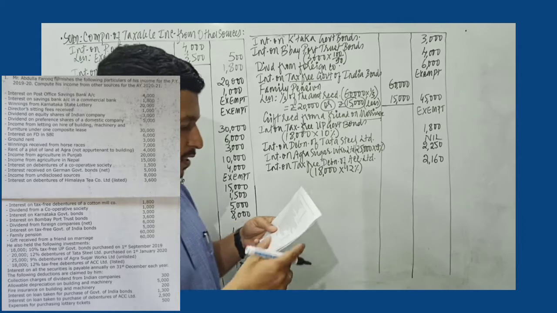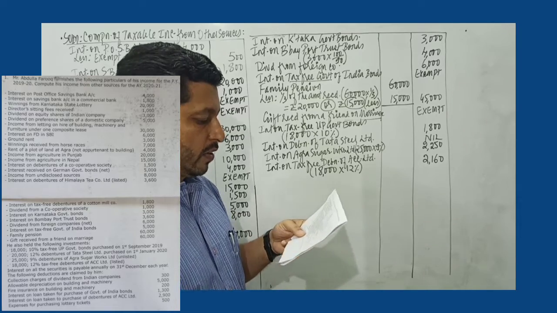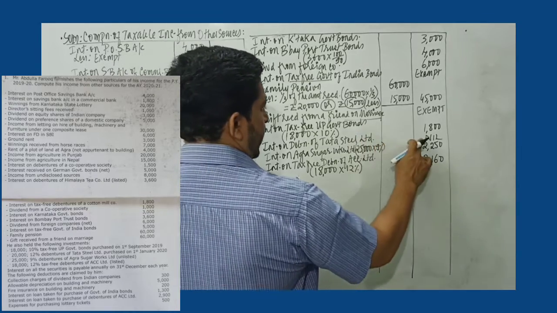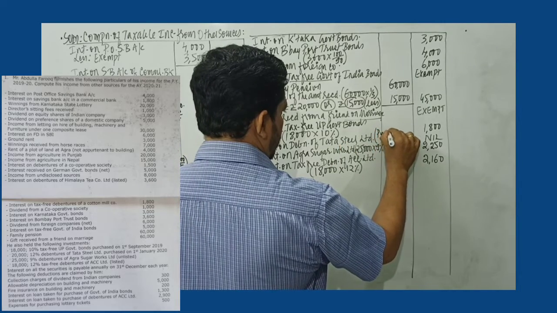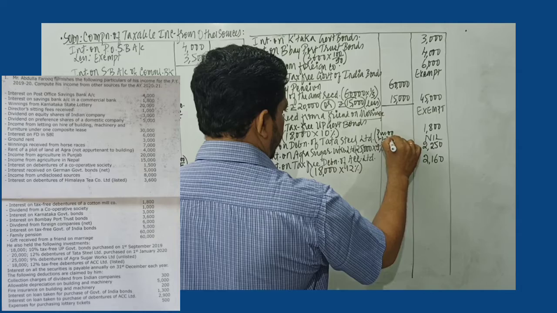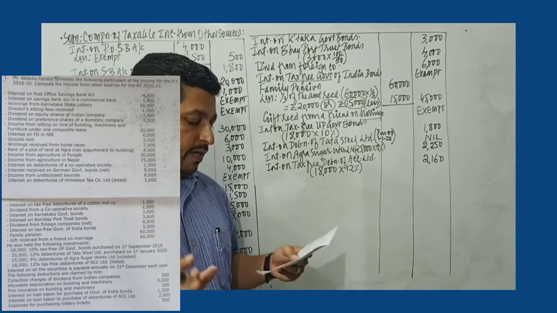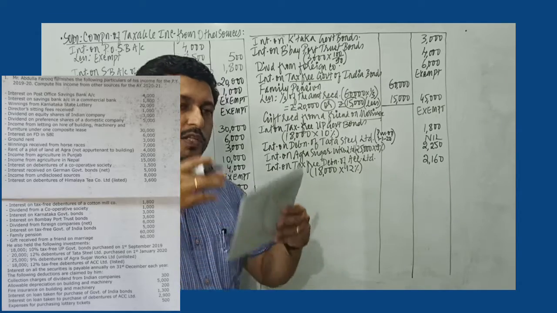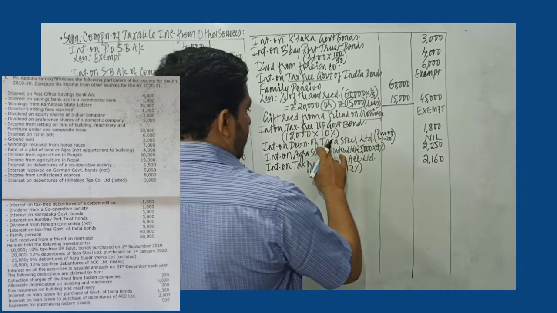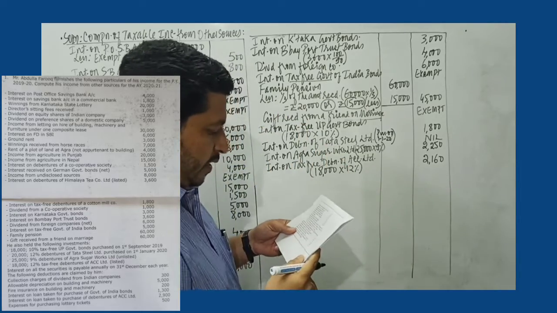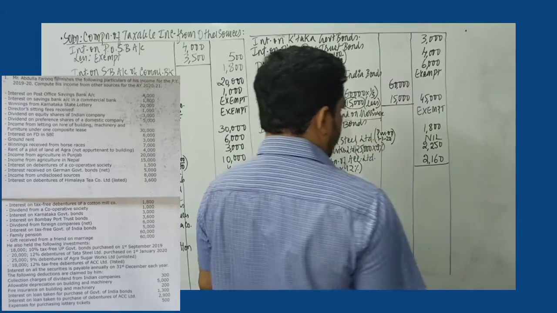Yes, 2,160. Then interest on all securities payable annually on 31st December each year. That's why we did not claim a deduction for Tata Steel Limited, because it was purchased on 1st of January. Interest is received on 31st of December annually because he has purchased it next day. So no interest will be received for this year on this particular investment. So that's all we have as far as incomes are concerned.